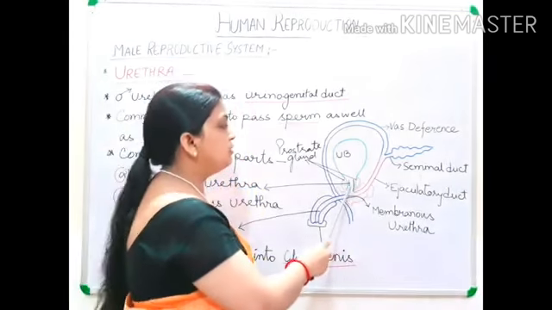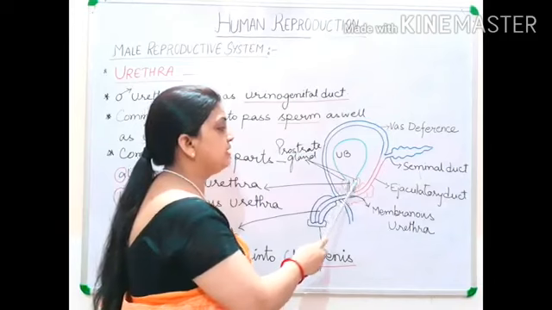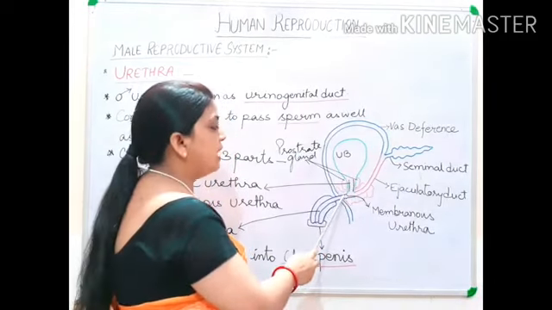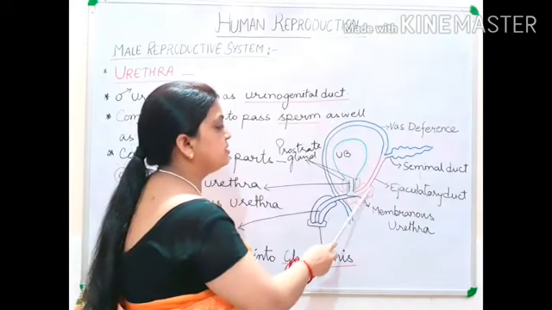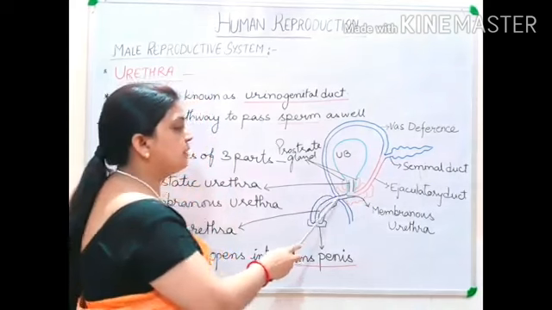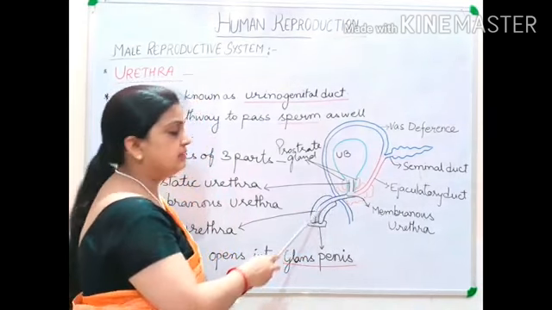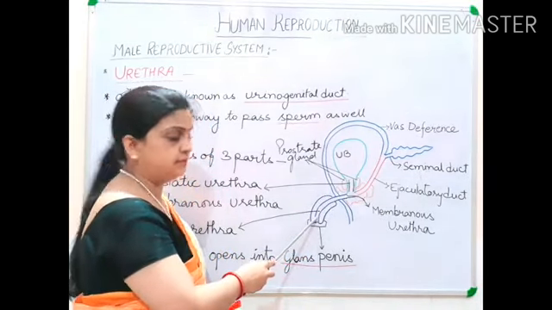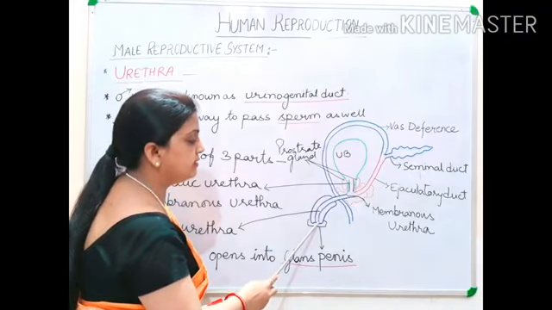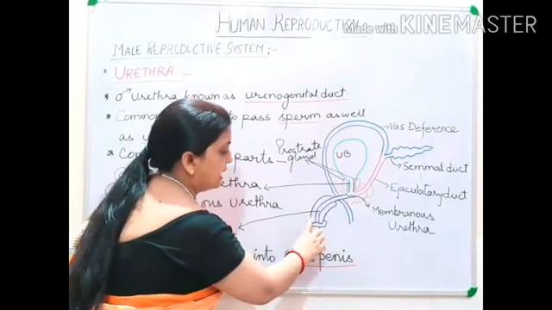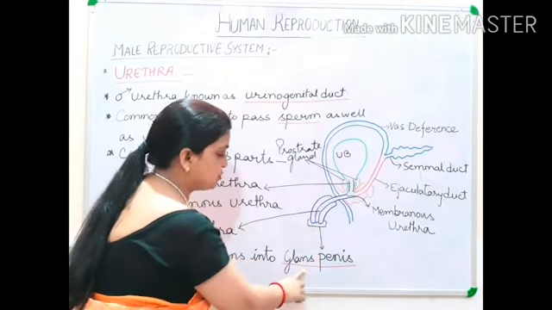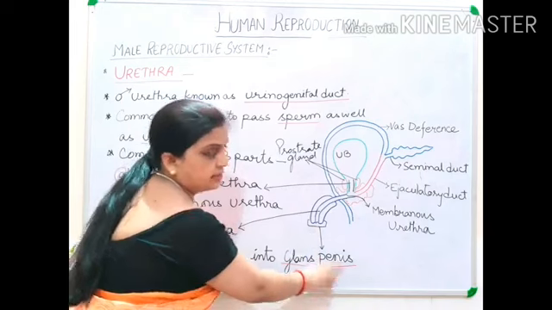So the part of urethra which is near the prostate gland is called prostatic urethra. The part of urethra which is near the membranous sphincter is called membranous urethra, and when this urethra is entering into the penis, then it is called penile urethra. Now this penile urethra ends at the tip of the penis, and this part is called glans penis.